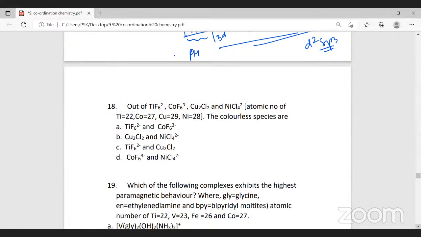Let's see how we work this one. I'll give you 2 minutes. Take out your notebooks and work it out and tell me. You should give me the reasons also.